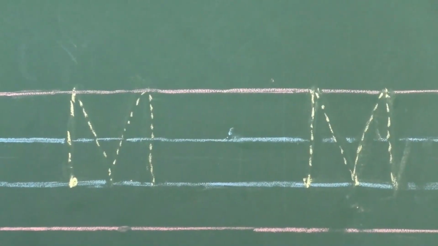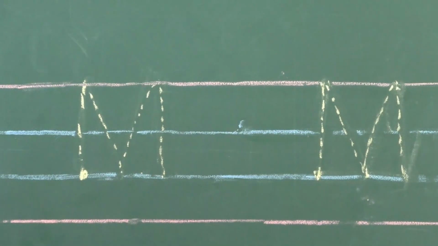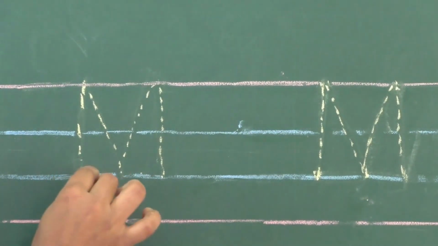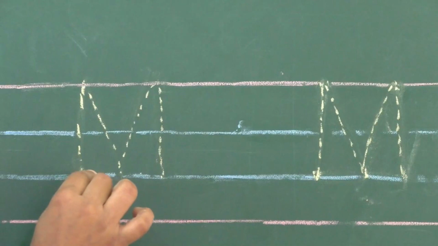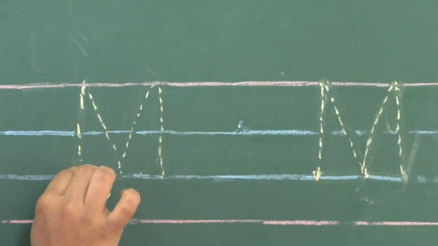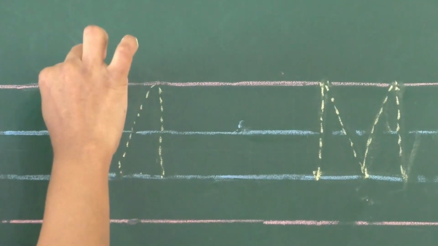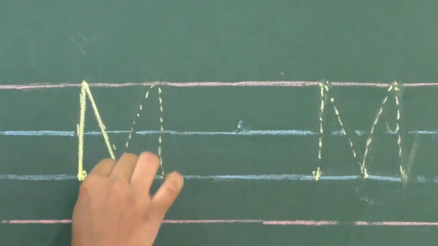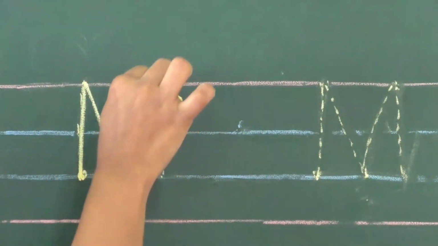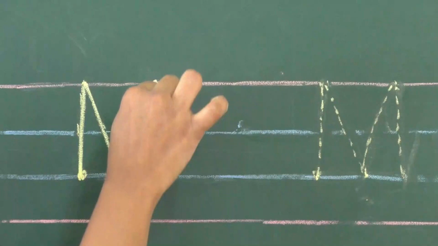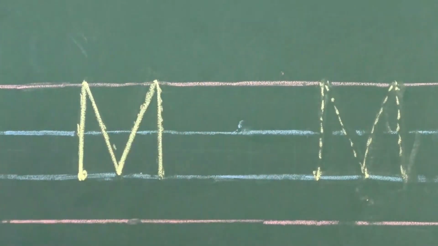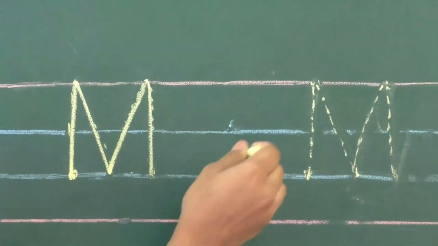Now let us learn how to trace big M and small m. Let's start with the big letter M. How to trace big letter M? You have to start from here, then go up, then bring down, again up, then bring down. Don't take your hand out of the pencil.